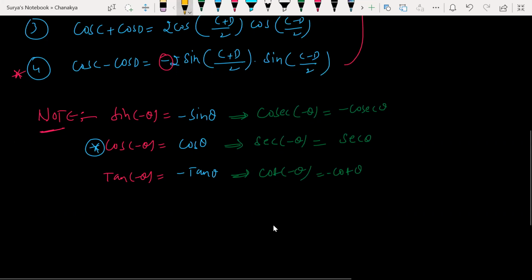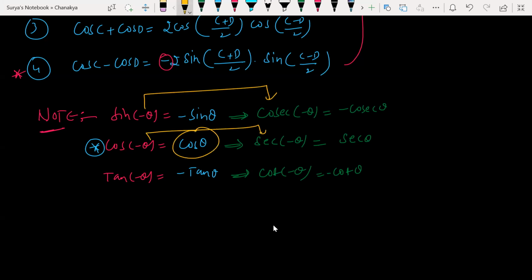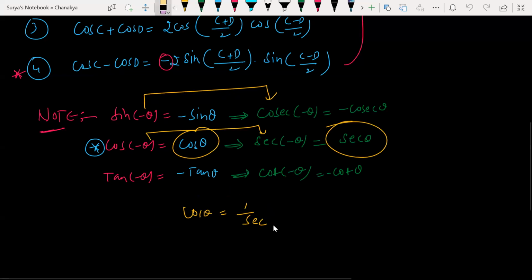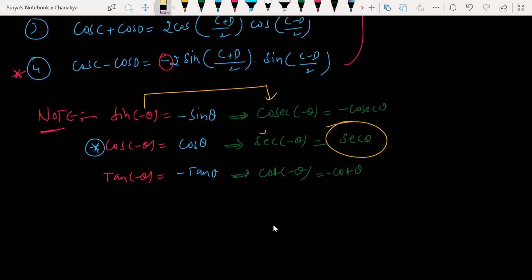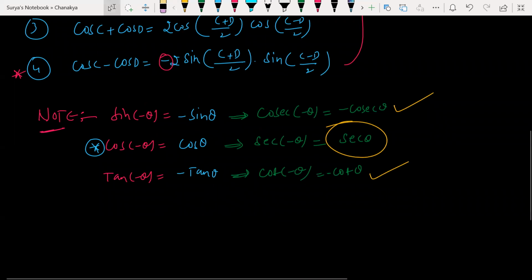Okay. Why are sine and cosec reciprocal to each other? If cos is positive, of course secant will be positive only, right? Cos can be written as 1 by secant theta. 1 by positive is always positive only, right? They are reciprocal to each other. That is the reason if cos is positive, secant also will be positive. Sine is negative, cosecant will be negative. Tan is negative means cot will also be negative. Hope it is clear. Clear? Yes. So now we'll just get into the questions.